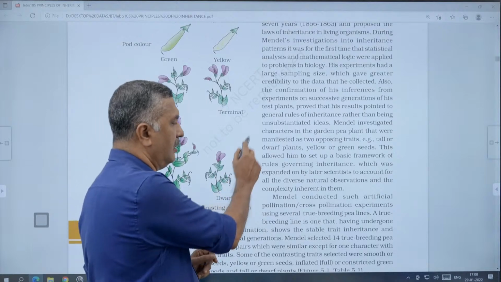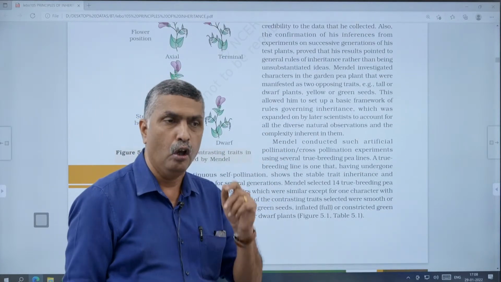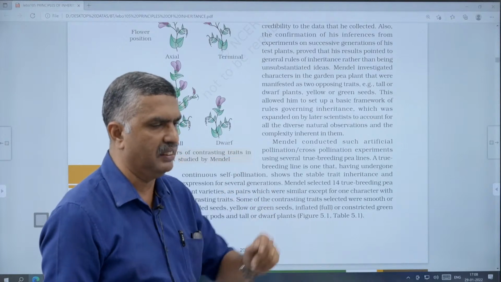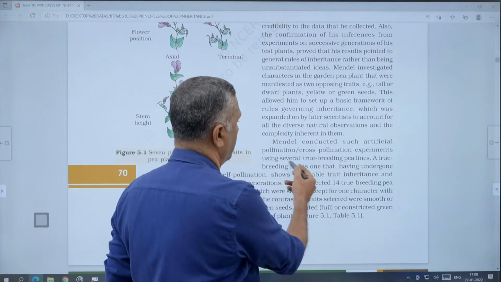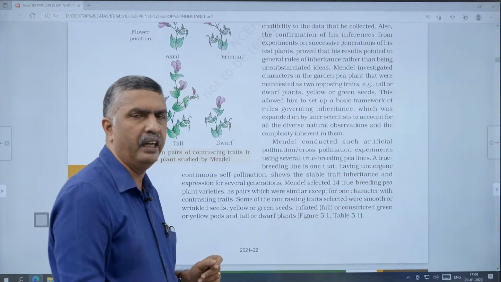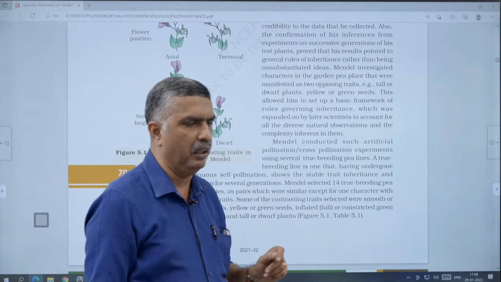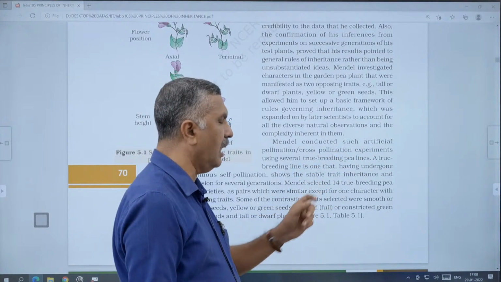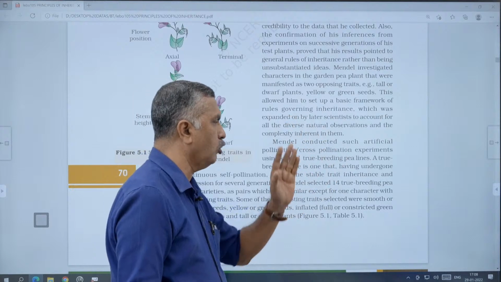Mendel conducted artificial pollination or cross pollination, artificial hybridization experiments, using several true breeding pea lines. Pea means garden pea. And what is meant by true breeding pea lines?